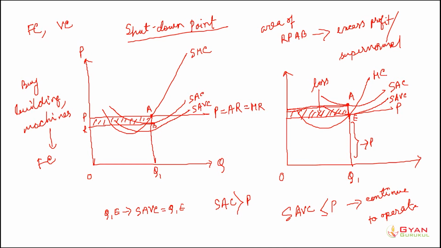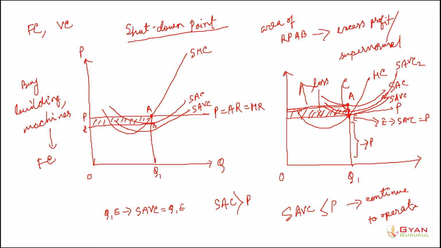But once that point is reached, here at point E, we have seen the short run average variable cost is equal to price. Now if the short run average variable cost curve goes beyond point E, or it uplifts, goes upward, right? Let's say this goes to here. This particular curve, the second curve, SAVC2. Now at this point, this is the short run average variable cost. Let me denote this point as point C.